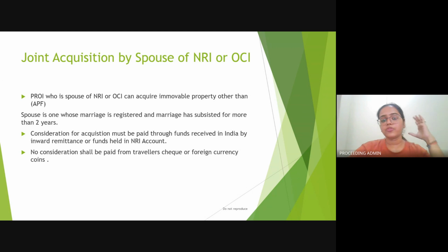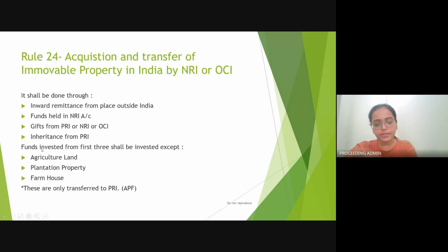Then let's come to first point, which states that the person resident outside India who is the spouse of NRI or OCI can acquire immovable property other than APF. इसका मतलब ये है कि जो spouse है, he or she should not be NRI or OCI, but should be a person resident outside India. तो किसी भी NRI या OCI का जो spouse है, that person should be resident outside India and can acquire property, immovable property, except APF, that is agricultural land, plantation property, and farmhouse.